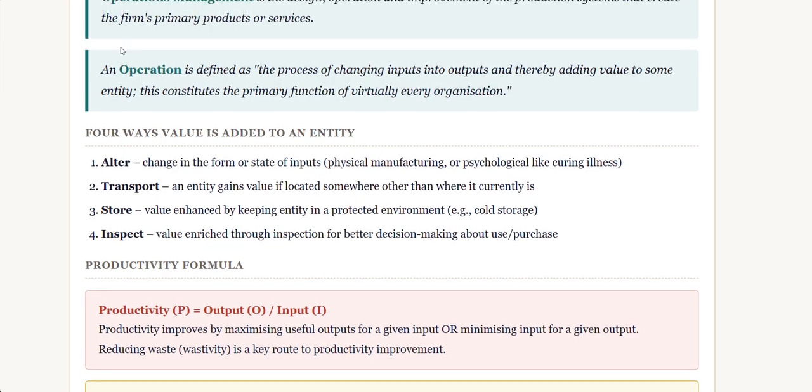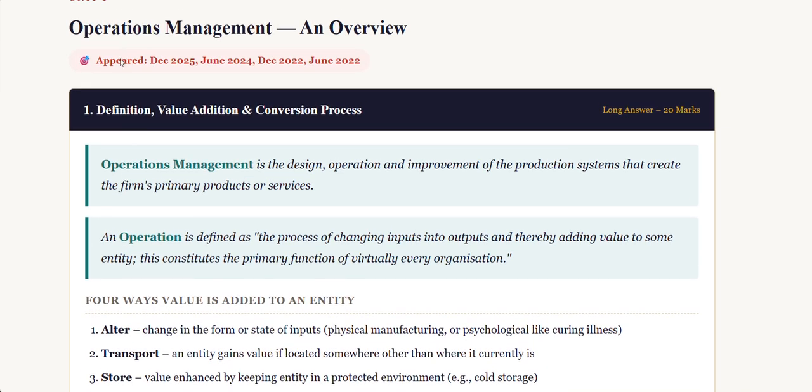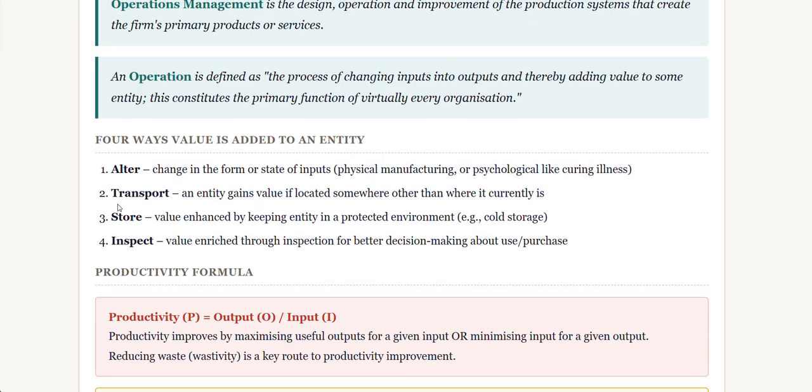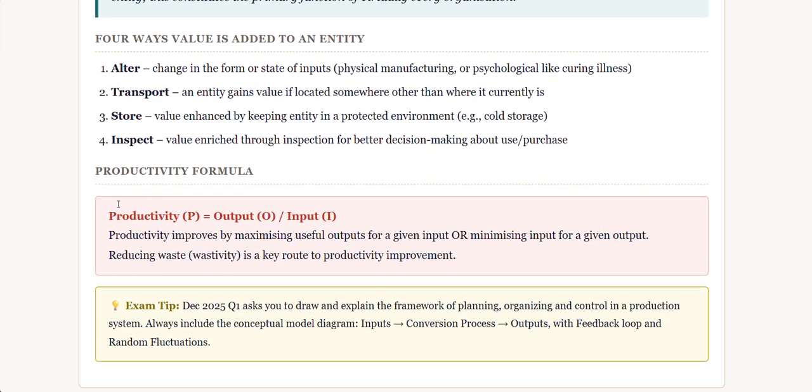So these are the 4 ways by which we can add the value to the product. So here we are discussing what is operation management, its definition, and how we can add value to the product. So there are main 4 ways we can add value to the product. The first one is alter, second one transport, third one store, and fourth one inspect.